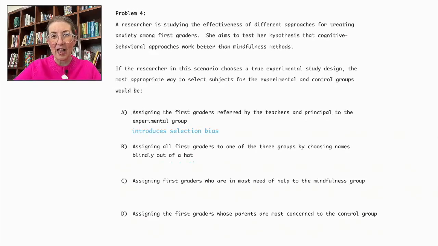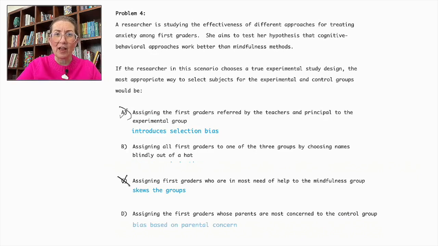A is incorrect because it introduces selection bias, as those referred may have specific characteristics that are not representative of the whole group. So we can eliminate it. C is incorrect because it skews the groups, making it difficult to determine if the treatment itself is effective or if the results are due to the initial severity of anxiety. So we can eliminate that also.